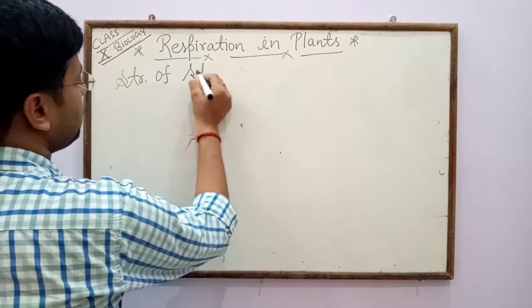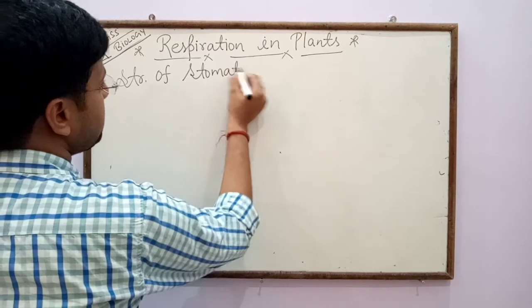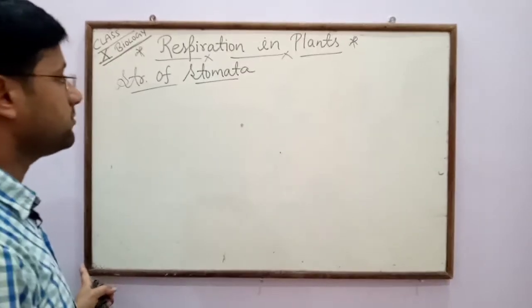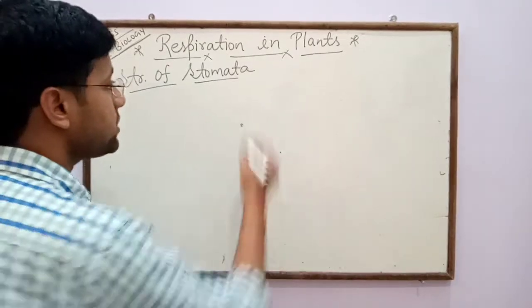So in case of structure of stomata, this is very important for practical and for diagram, that is, draw the structure of stomata.